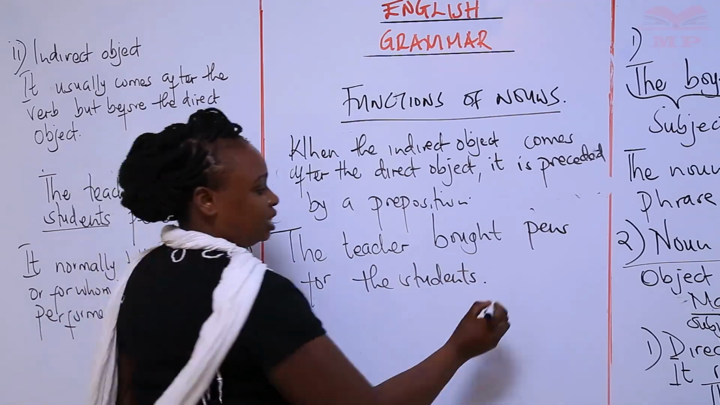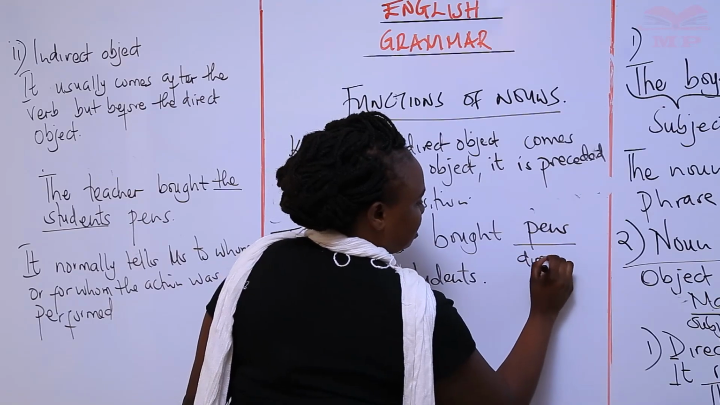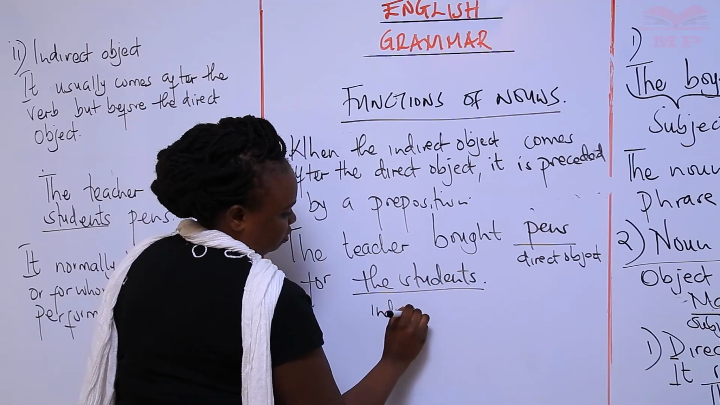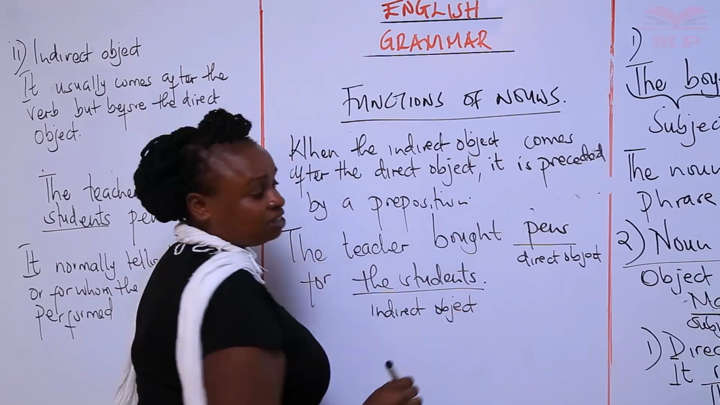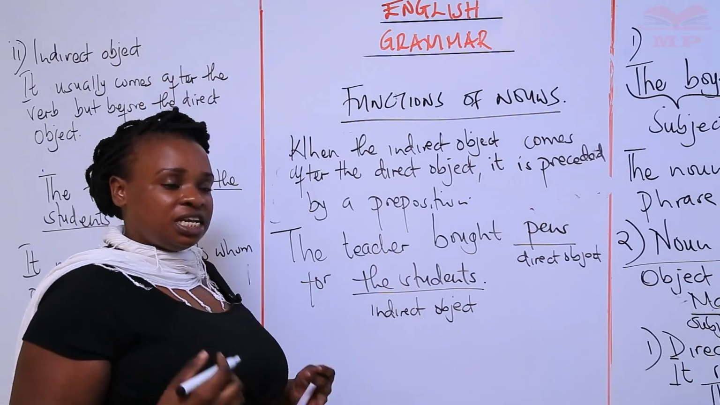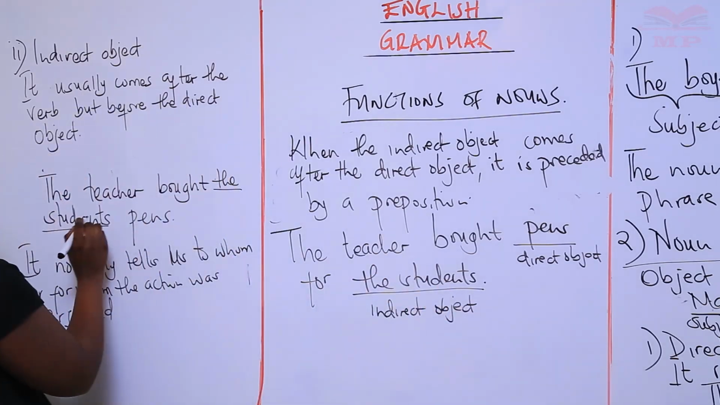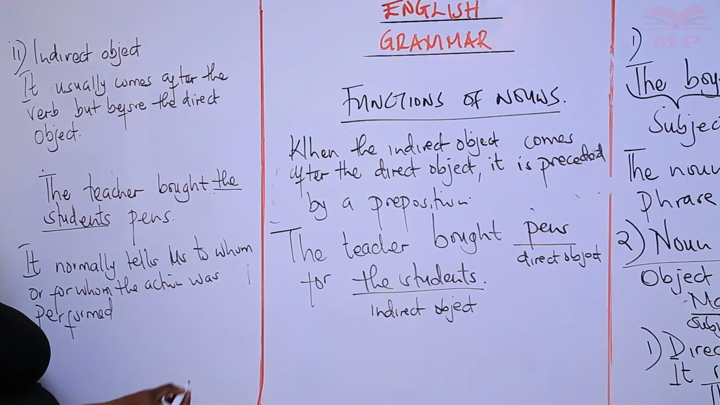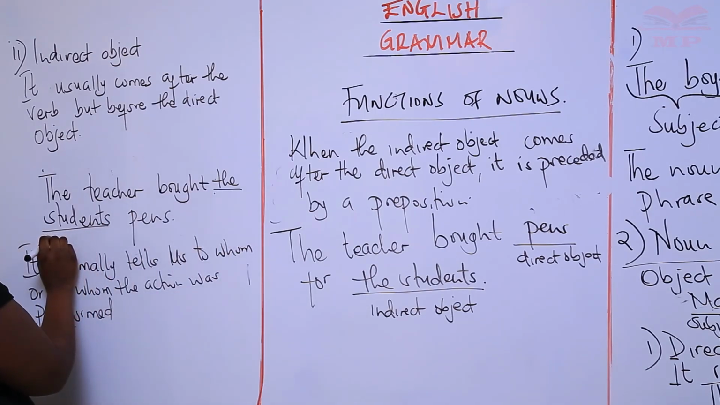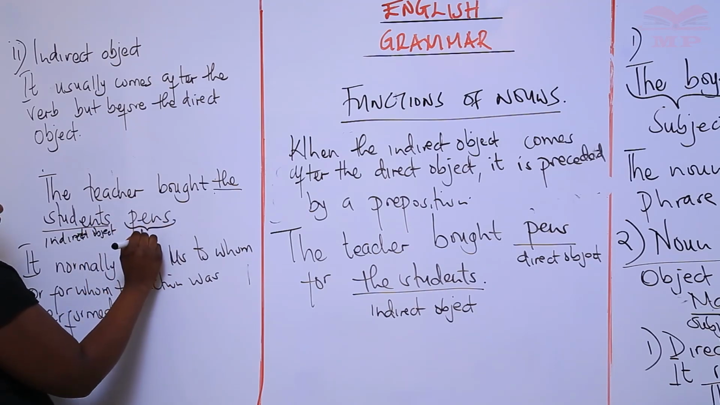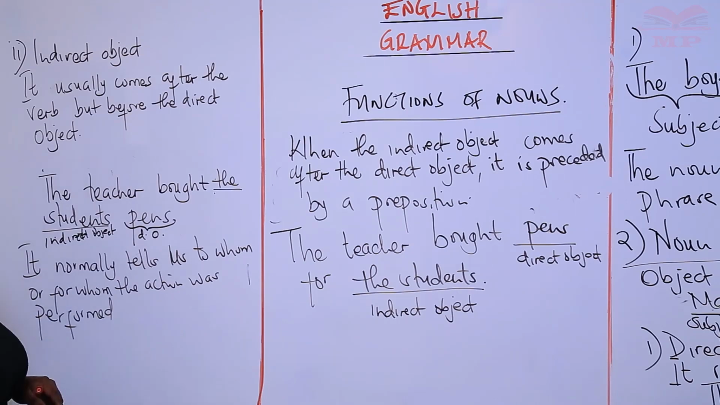So in this sentence, this is the direct object, and then the indirect object is who? The students. So again, remember, we are looking at functions of what? Nouns, and they can function as a direct object or an indirect object. Here, the indirect object normally comes after the verb but before the direct object. So our indirect object is here, and then what follows is our direct object. When I say DO, it means direct object.